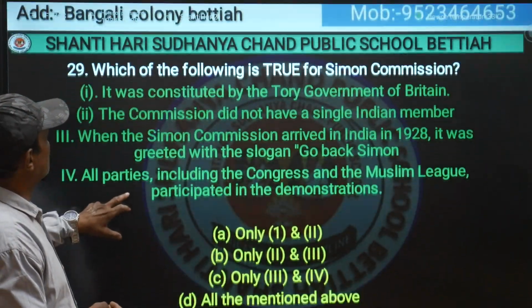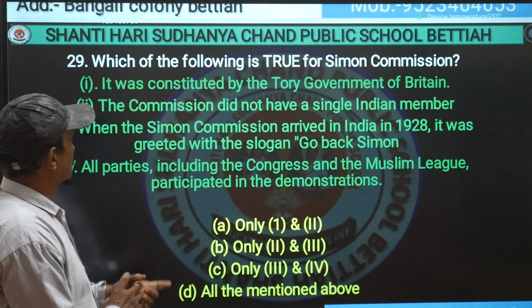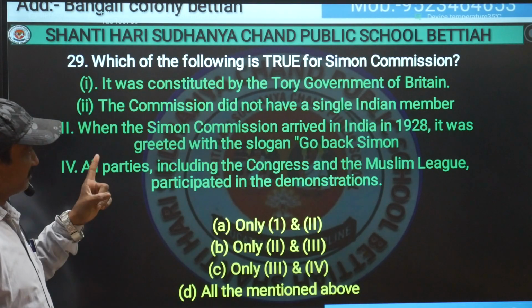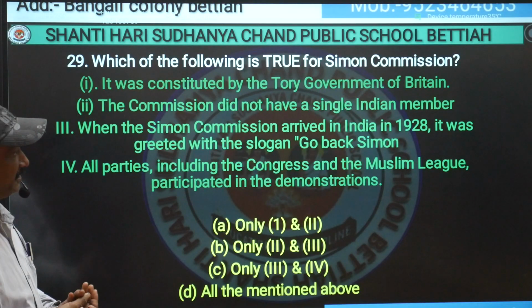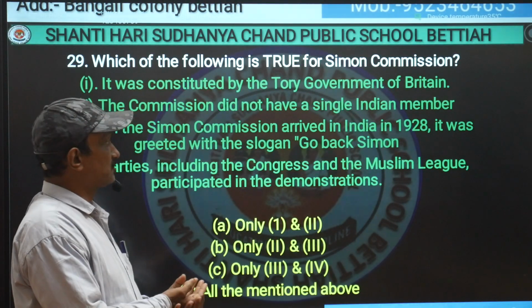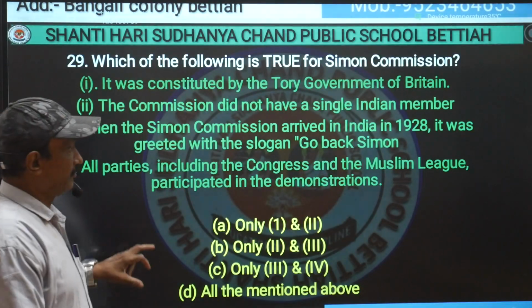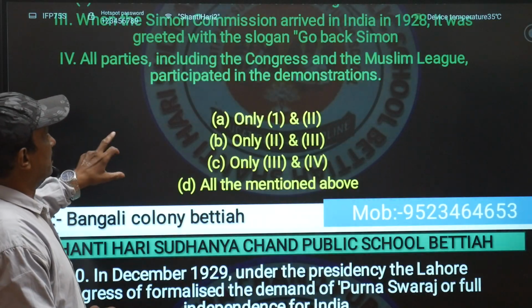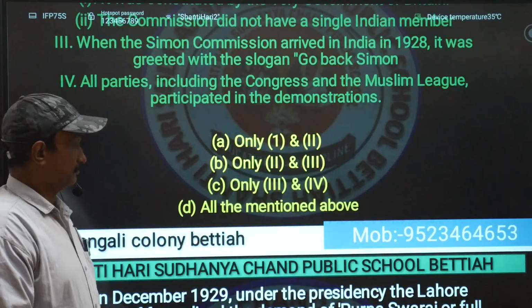And the next one is, which one of the following is true for the Simon Commission? It was constituted by the Tory government of Britain. The commission did not have any single Indian member. When the commission arrived in India in 1928, it was greeted with the slogan, Go back Simon. All parties including the Congress and the Muslim League participated in the demonstration. The correct option will be all of the above.